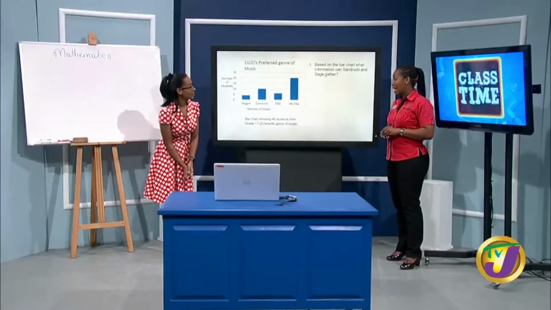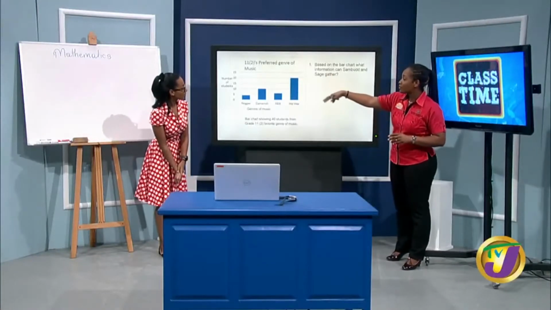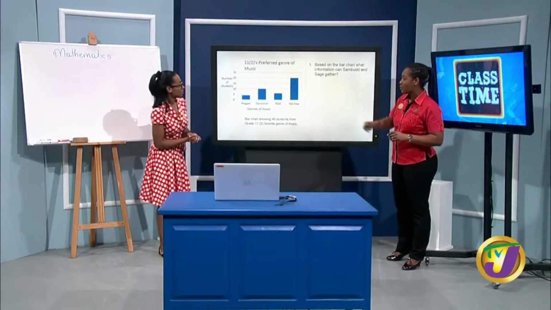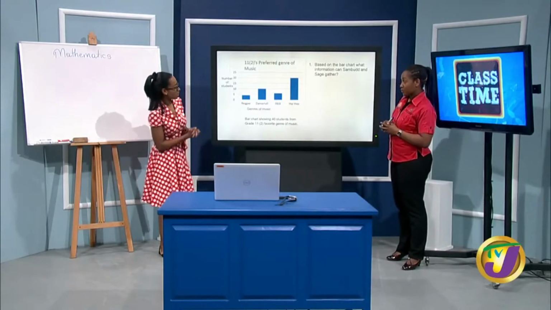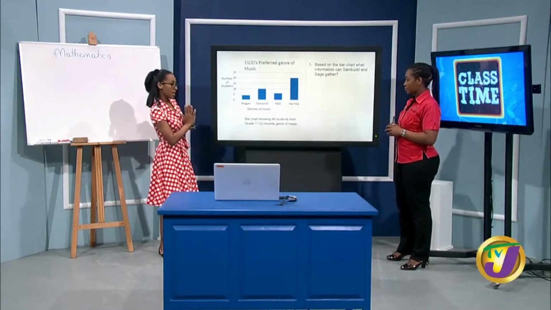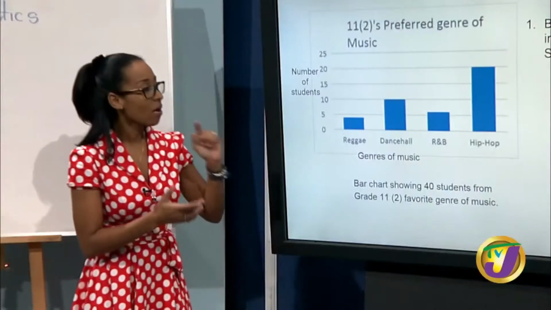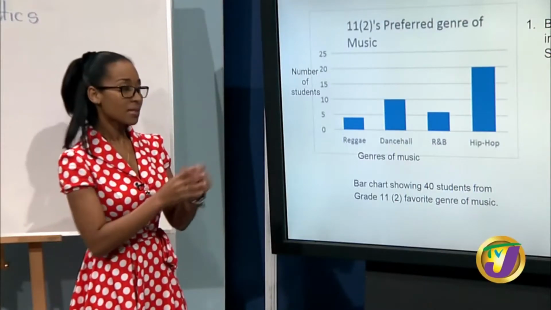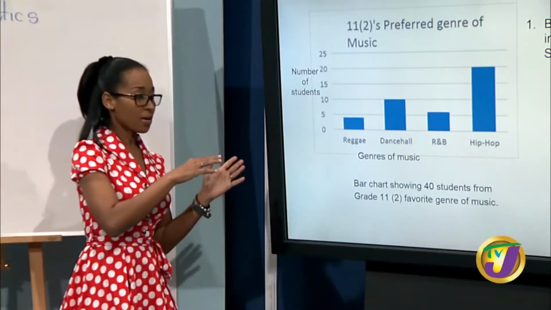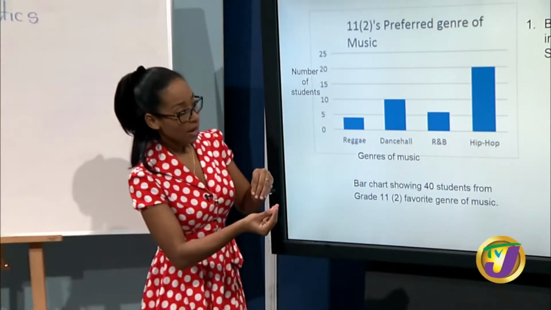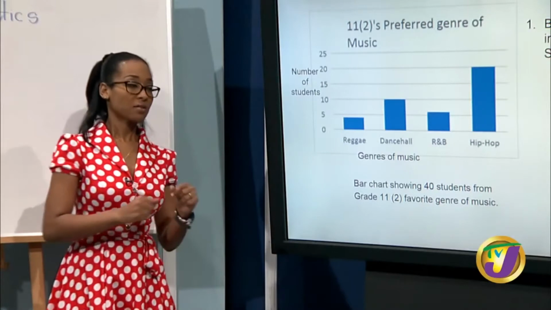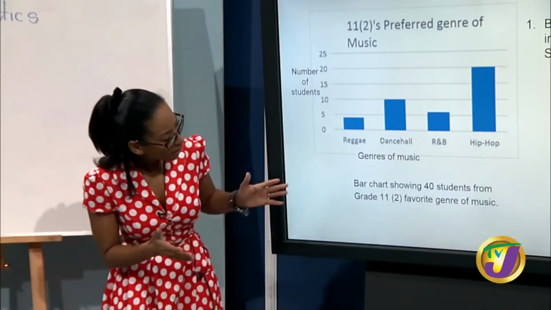Hip hop is liked most, according to this data. All right. And now let's look. So hip hop is liked most. Then we see that dancehall comes next. So dancehall would be more than reggae, more than R&B, but less than hip hop. Can we say anything else?